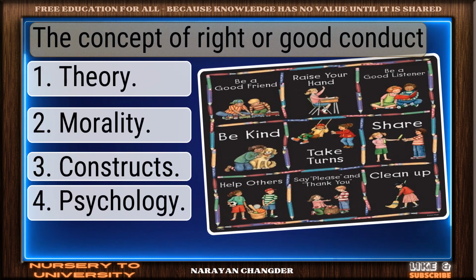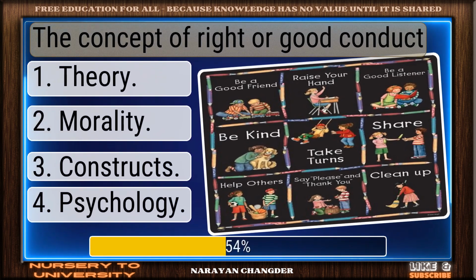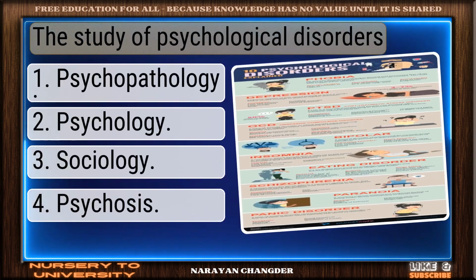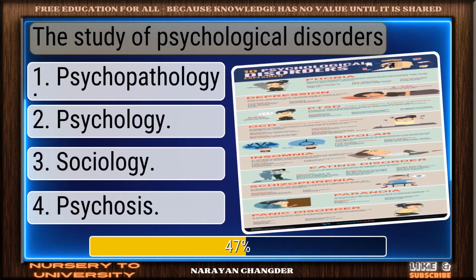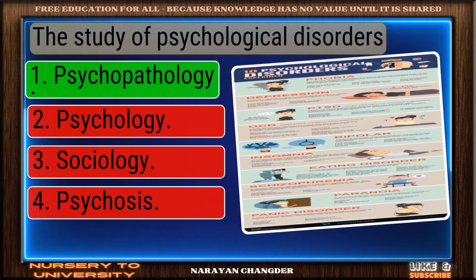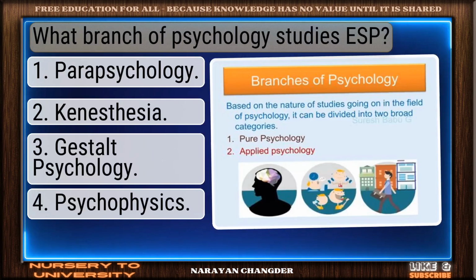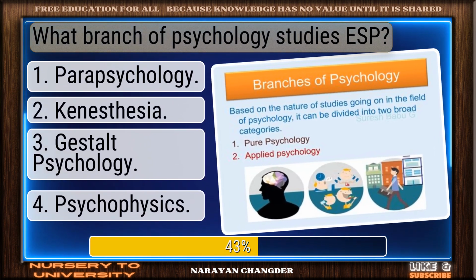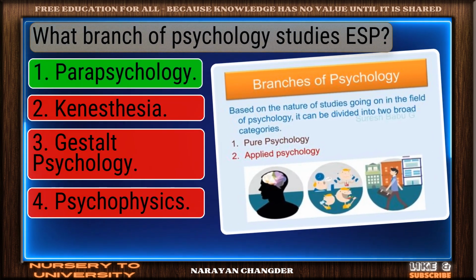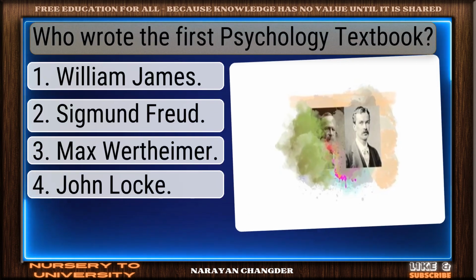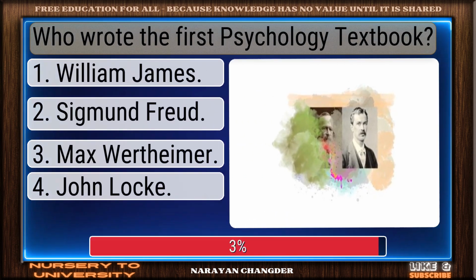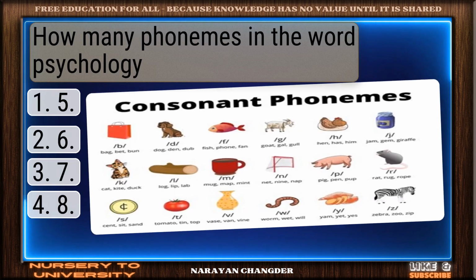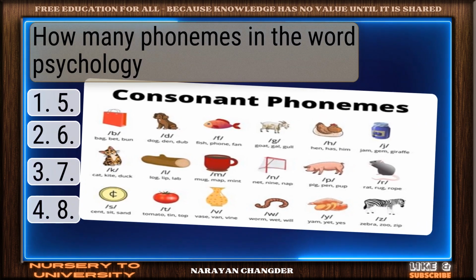The concept of right or good conduct. Perfect choice. Morality. The study of psychological disorders. Smart thinking. Psychopathology. What branch of psychology studies ESP? Excellent reasoning. Parapsychology. Who wrote the first psychology textbook? William James? How many phonemes in the word psychology?